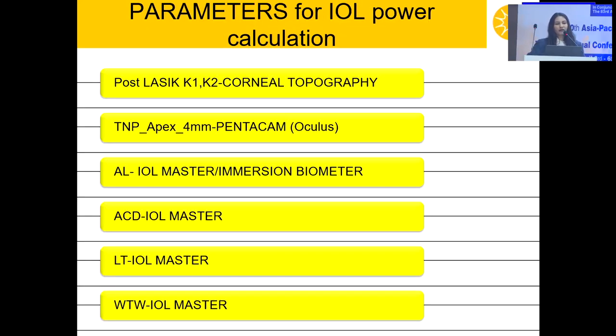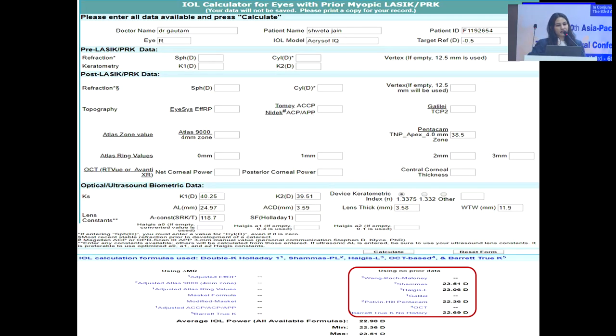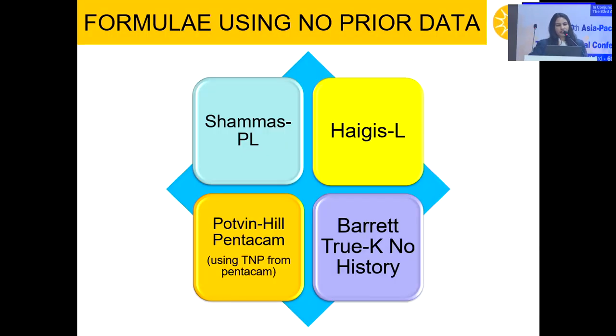Basically, parameters of IOL power, post-LASIK K1, K2 using topography, true net power at 4 mm using Pentacam, axial length, ACD, lens thickness, white-to-white using IOLMaster had been input into the ASCRS IOL power calculator, and the IOL power calculated through the methods using Shammas, Haigis-L, Potvin-Hill Pentacam, and Barrett True-K had been computed, and the average of all four methods had been computed, and the average IOL power was implanted by the surgeon.